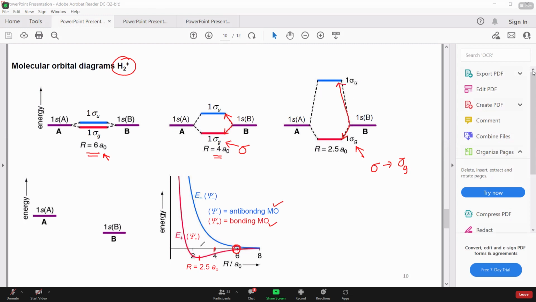As you can see from this graph, that this is the distance we are standing right now, that the energy of the bonding is decreased quite less compared to the corresponding increase in anti-bonding energy. And that's what's exactly shown here, कि जो internuclear distance आपका achieve होता है, minima ये वाला achieve हो जाता है, उस point पे bonding की obviously कम तो होगी, but corresponding anti-bonding की ज़्यादा increase होती है, right?